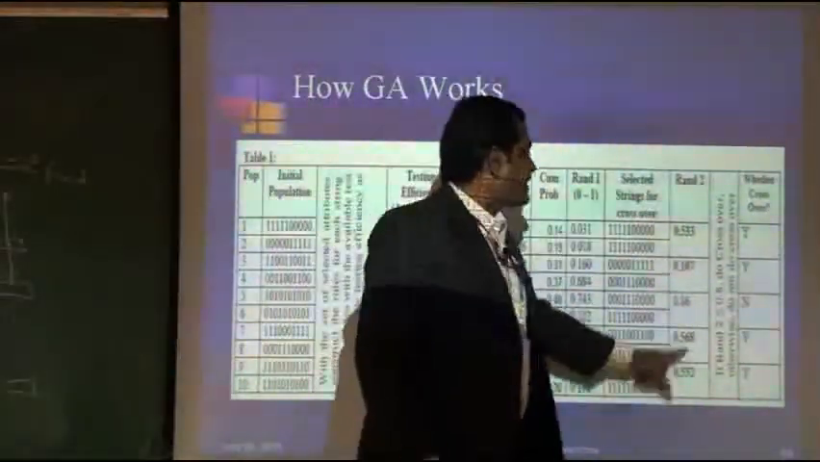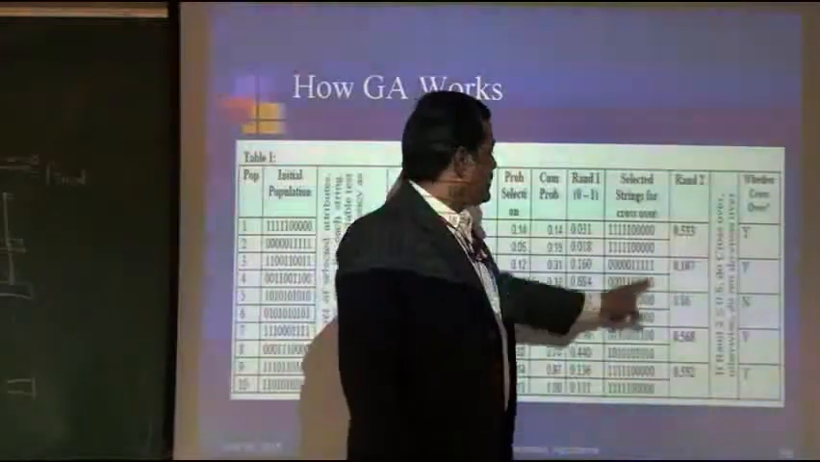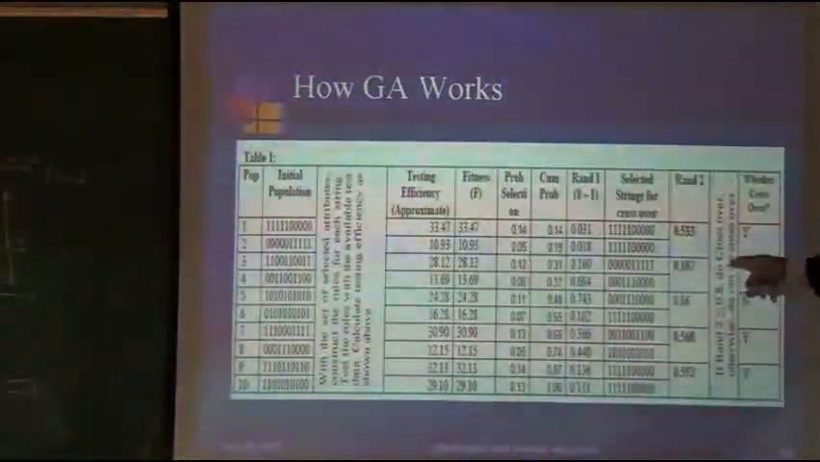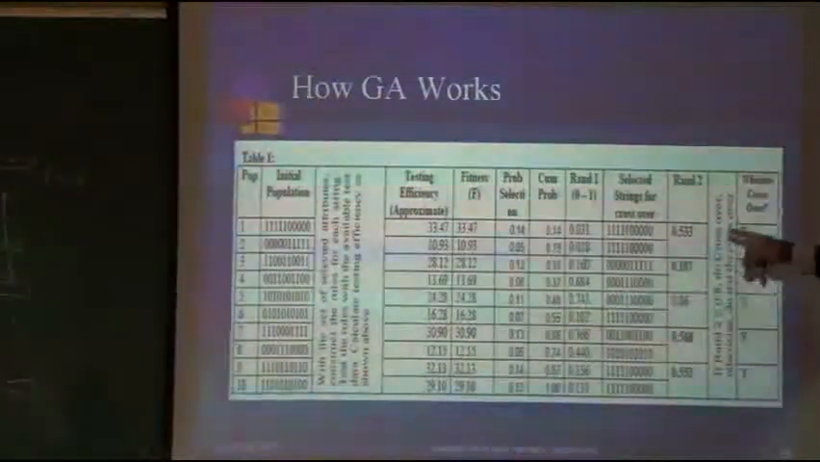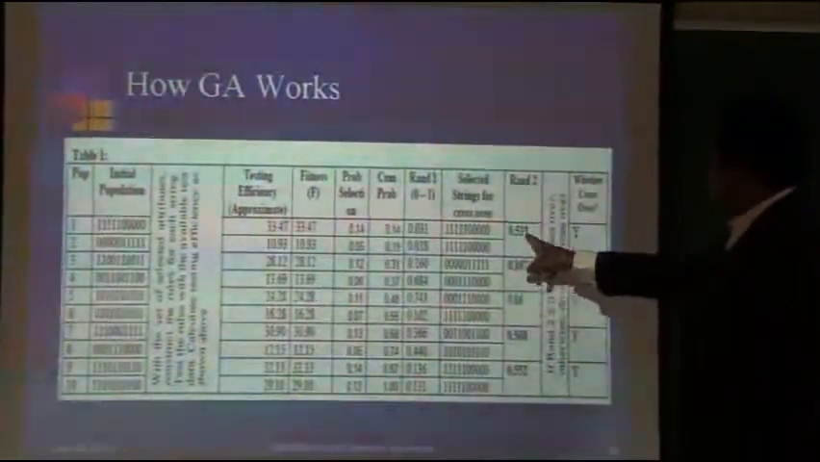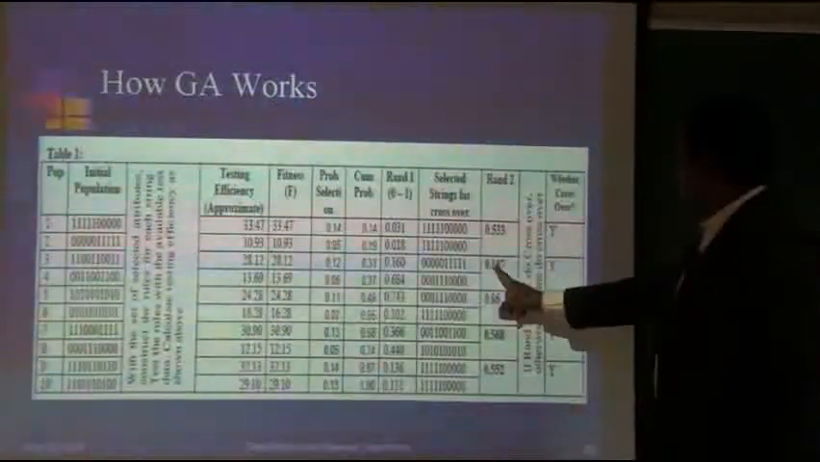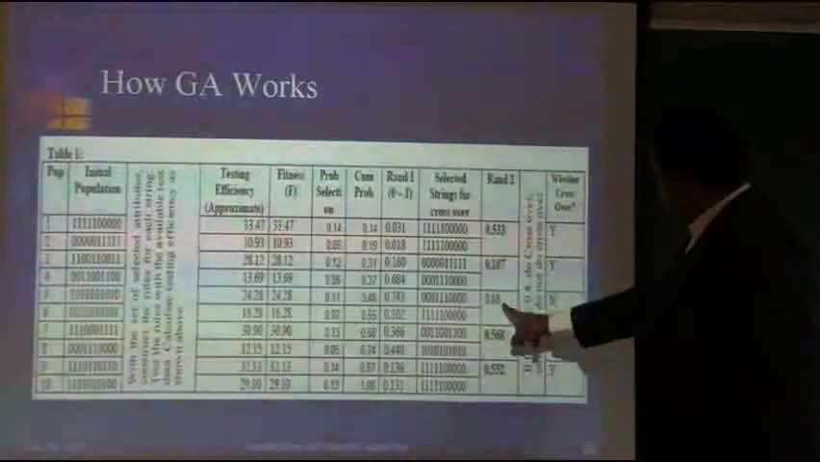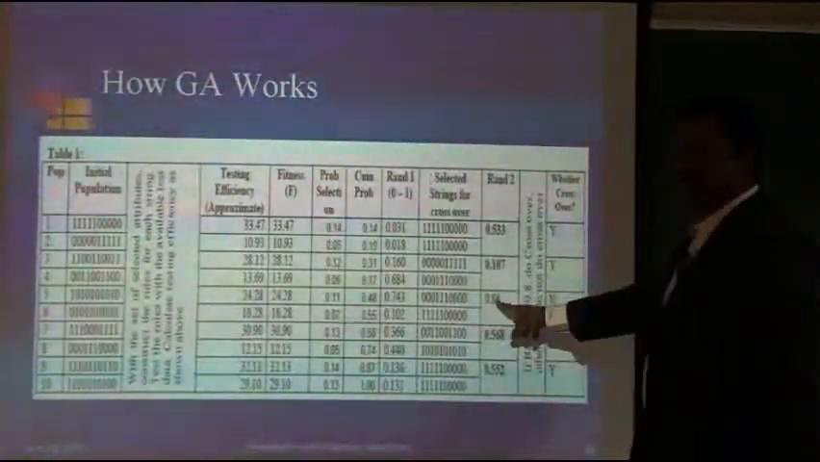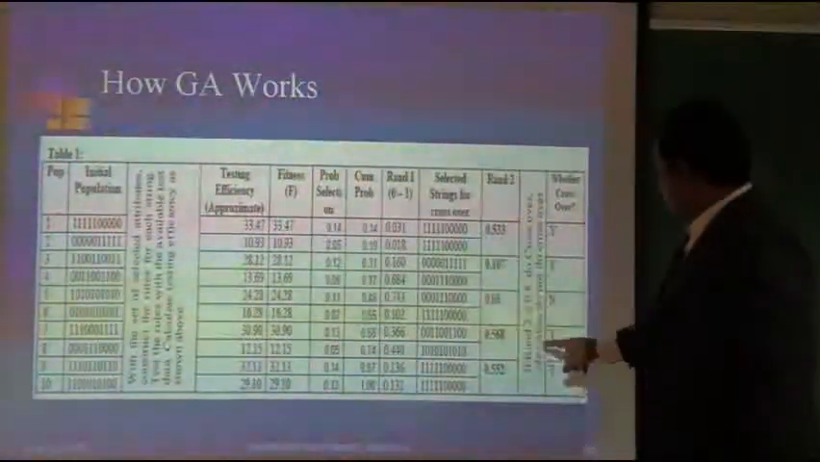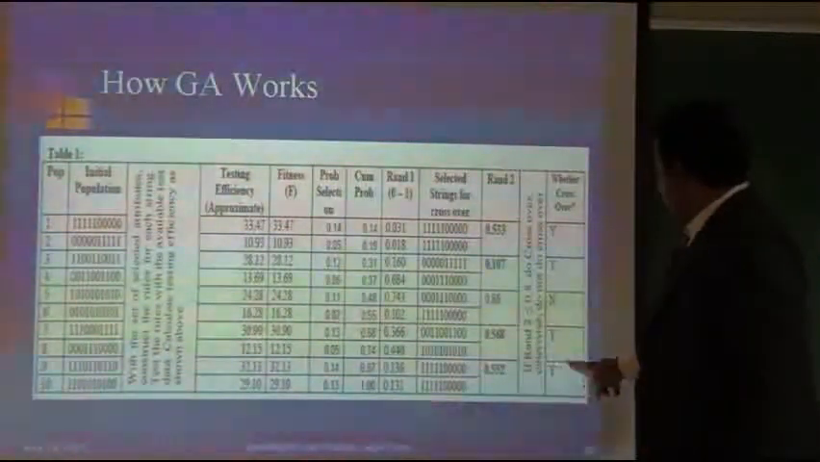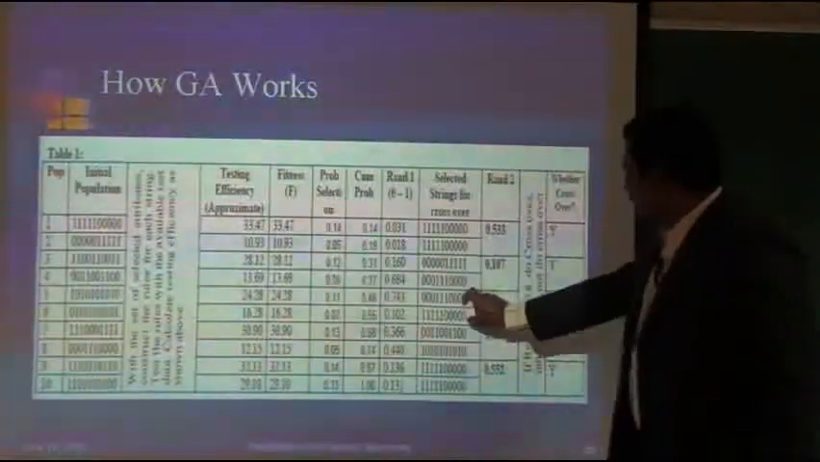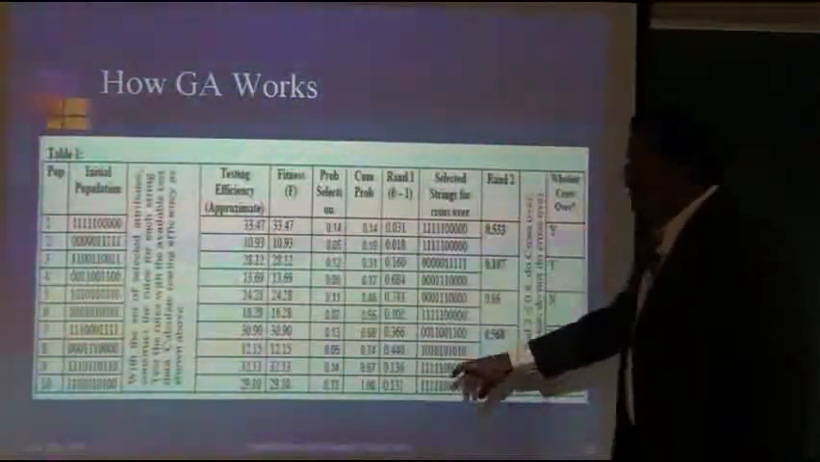Then we will generate another random number, random number 2. Suppose if random number 2 is less than or equal to 0.8, do crossover, otherwise do not do crossover. So we check: is it less than 0.8? Yes. Less than 0.8, yes. Less than 0.8, yes. Is it less than 0.8? No, because it is higher than 0.8. So for these two pairs we will not do any crossover. For all other pairs we will do crossover.